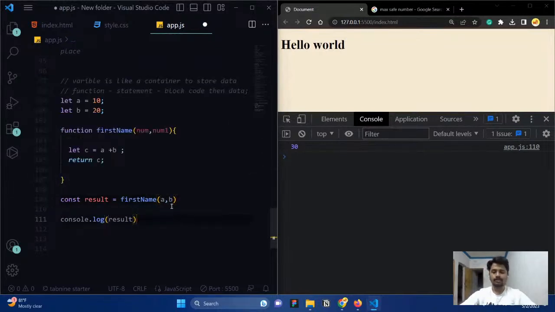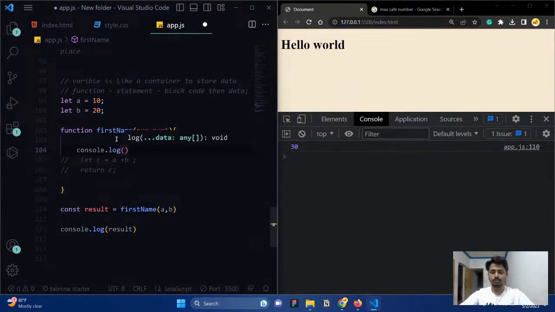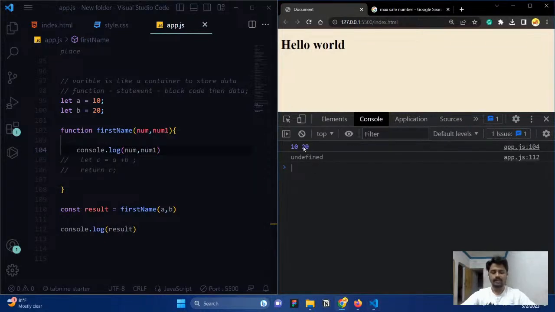So now what will happen? Whatever value is coming from the a variable is stored inside num, and whatever value is coming from the b variable is stored inside num1. If I comment this out and ask, when the function is executed, what is num and num1, you can see we are getting 10 and 20.